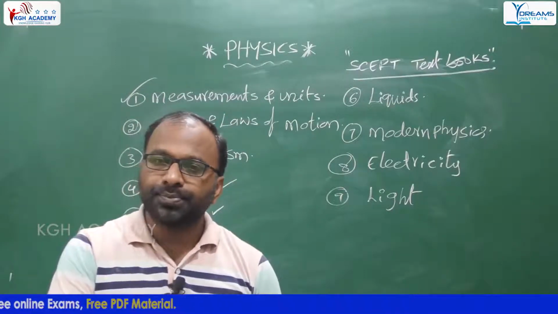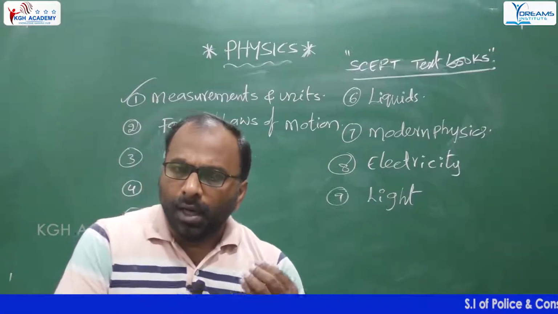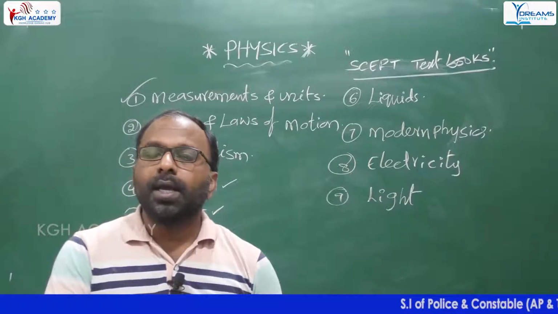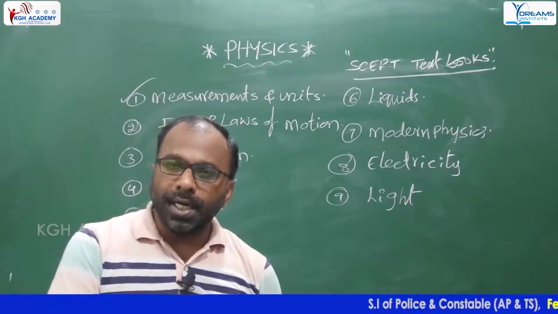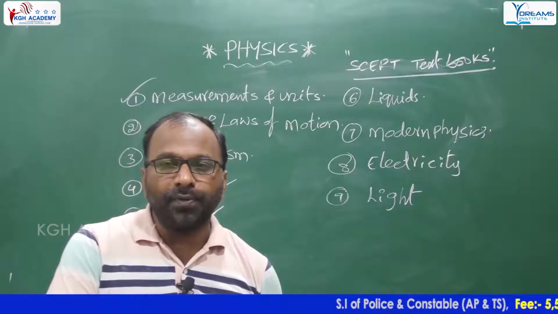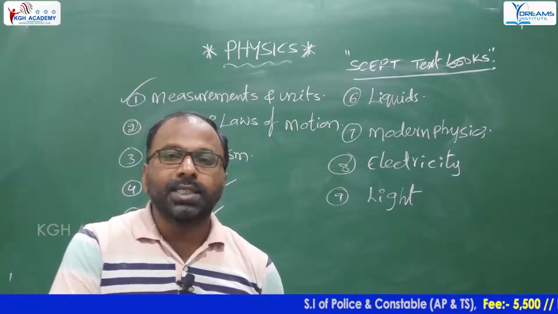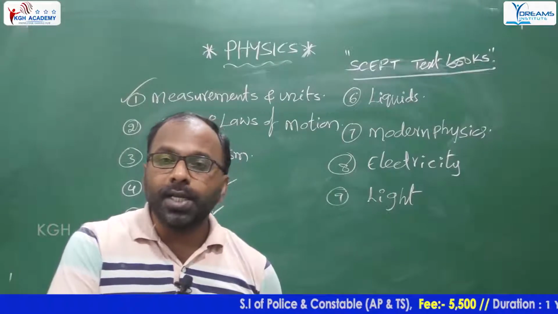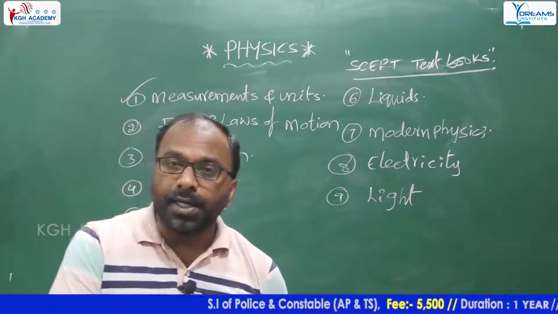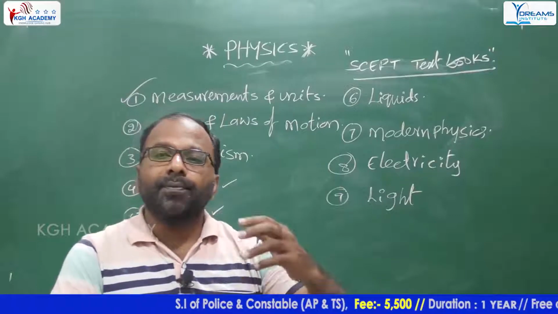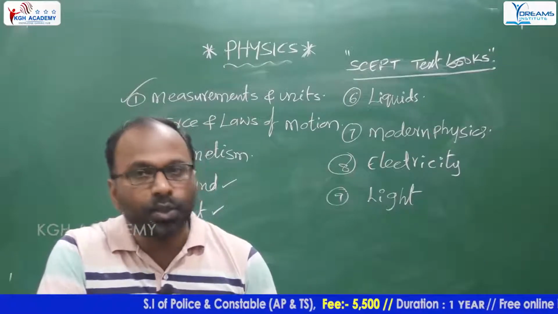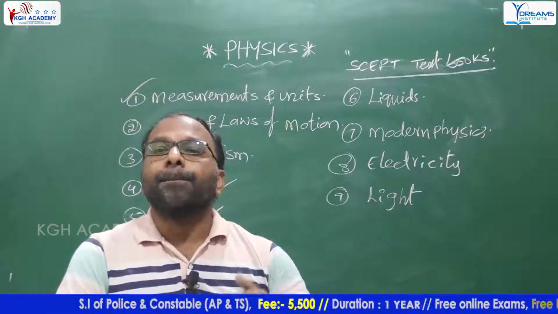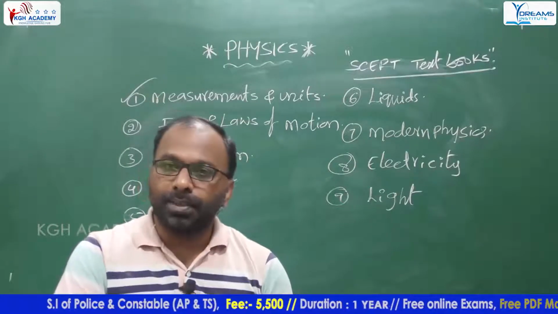In that, speed of light, rectilinear propagation of light, reflection of light, total internal reflection of light, refraction of light, interference of light, scattering of light, diffraction of light, dispersion of light, polarization of light, image formation, different kinds of properties are there. And also in this chapter, we discuss lenses, mirrors, and eye defects.